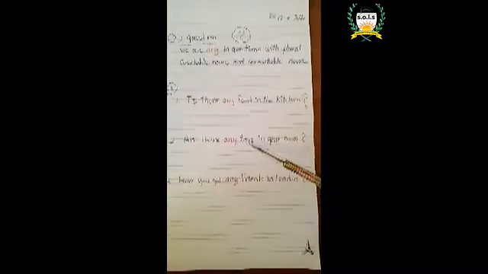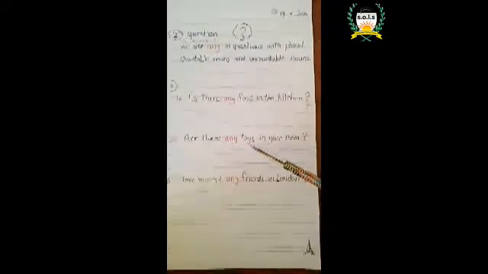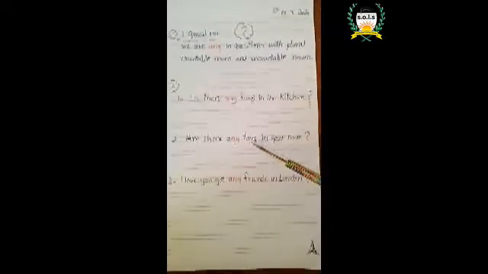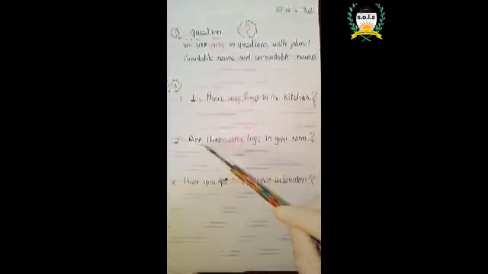What's this? Question mark, very good. And we have any. Are there any toys? Look at toys here. Plural countable, very good. So countable is plural here, so we must use the verb in the plural form, very good. Are there any toys in your room?